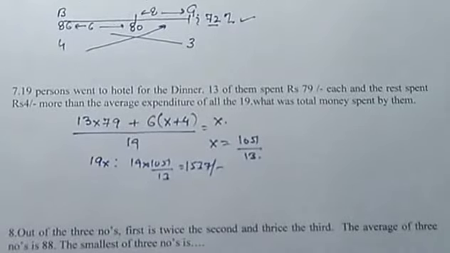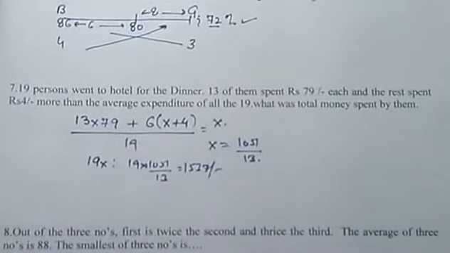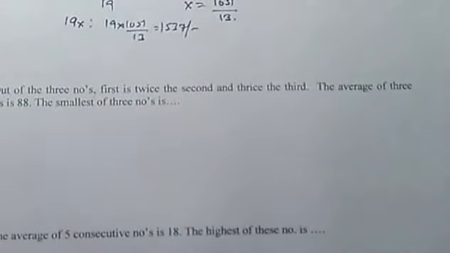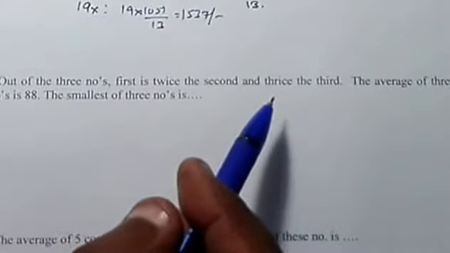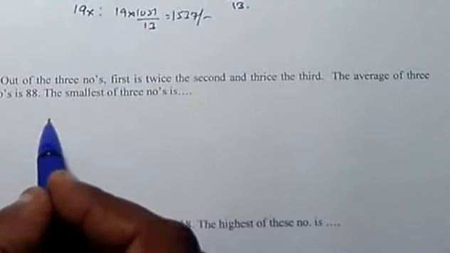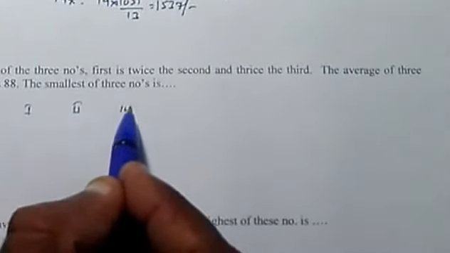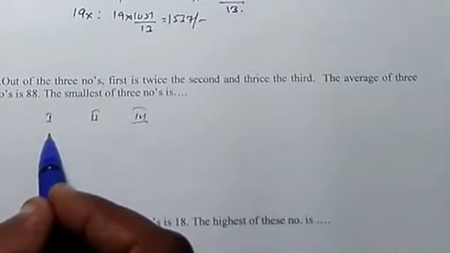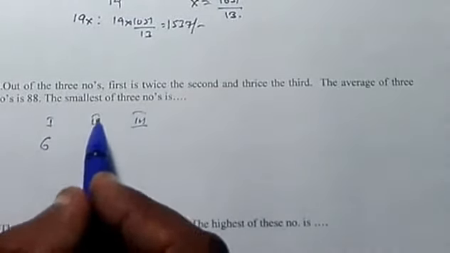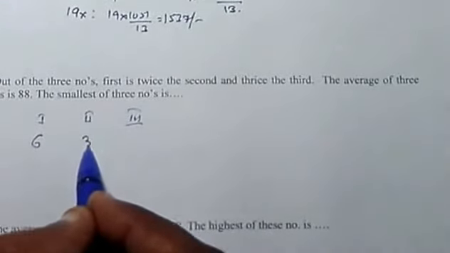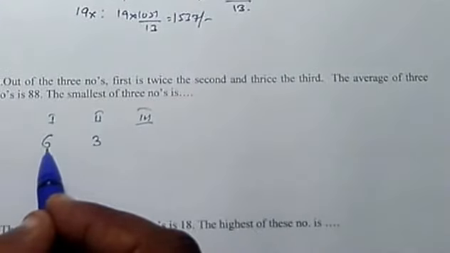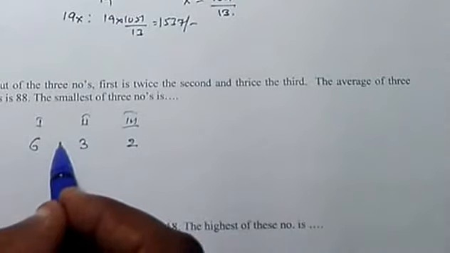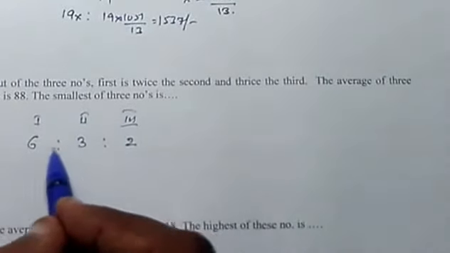Okay, let us see another question, question number 8. Out of 3 numbers, first is twice the second and thrice the third. Find the ratio between first, second and third. This is first, this is second, this is third. So first number is twice the second. So let us assume the first number is 6. So it is twice the second, so it becomes 3. And this number is thrice the third, so the third number becomes 2. So the ratio is 6 is to 3 is to 2.